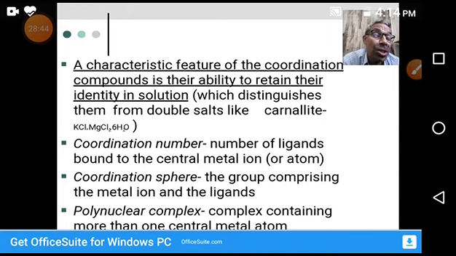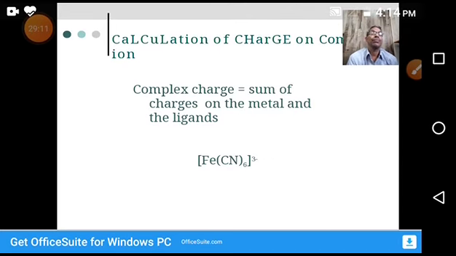Whereas for coordination compounds, potassium ferrocyanide, potassium ferricyanide, tetracyanonickelate, tetracarbonyl nickel, ferrocene, pentacarbonyl iron, all these are examples of coordination compounds. That will come in a later slide also. So what are coordination compounds? Examples. What are double salts? Examples. Next slide. So charge, as I told you, a metal complex has some charge.